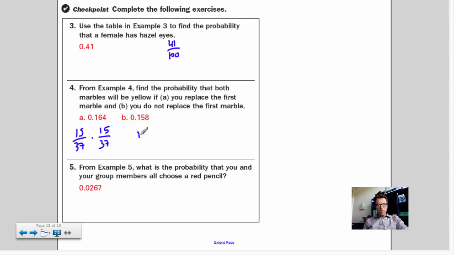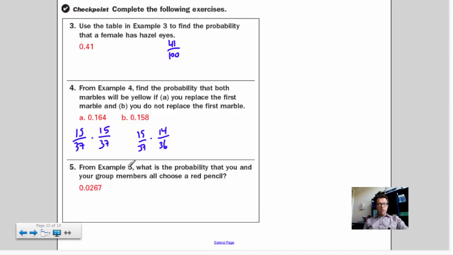So you pick a marble. Hey, you get a yellow. So you're excited. Now go back and see if you can get another yellow. Well, check it out. There are only 14 yellows out of a total of 36 marbles to pick from. And so when you multiply this, you should get 15.8%.